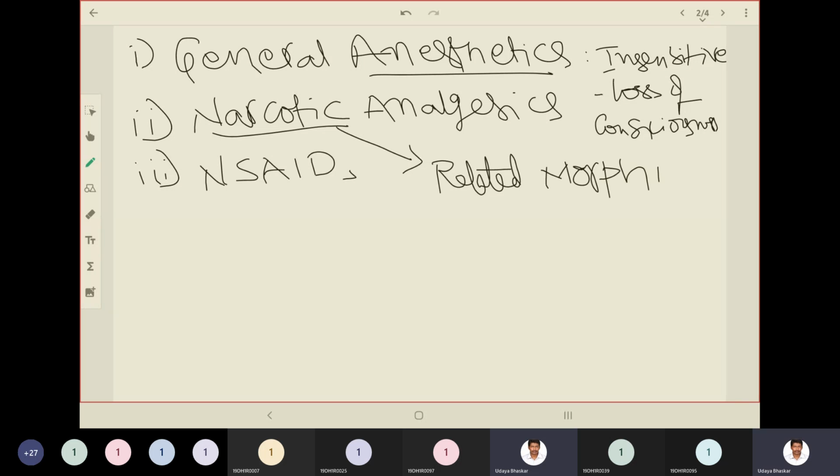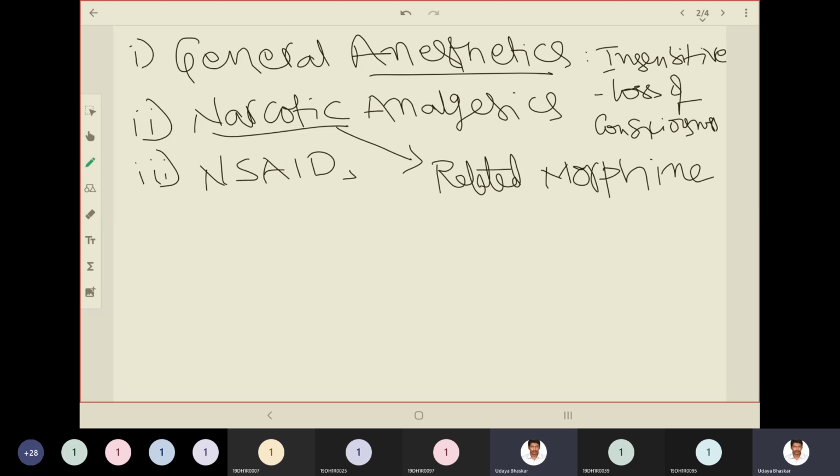Morphine is a substance. Okay, so any chemical structure or a drug or any other thing for that purpose which is resembling morphine either in structure or actions, biological actions, that is termed as narcotic in general term.